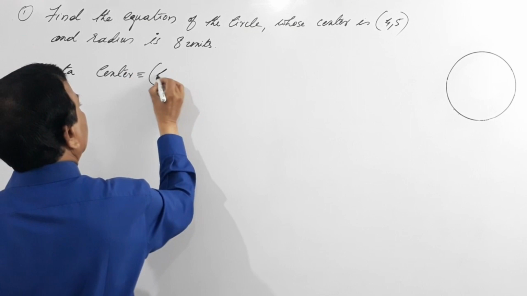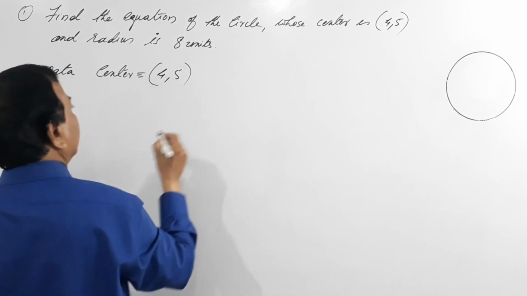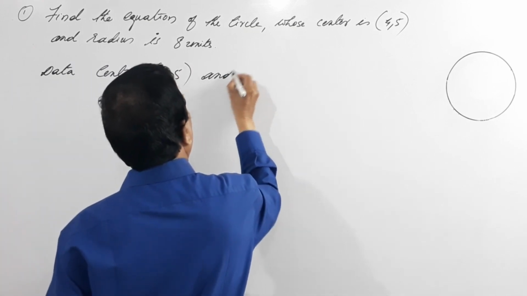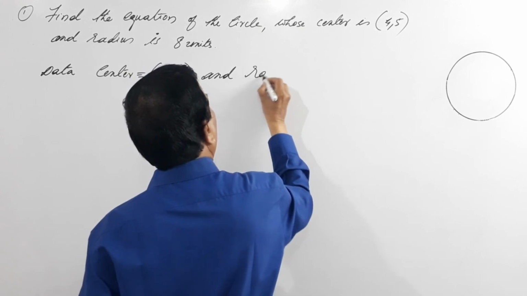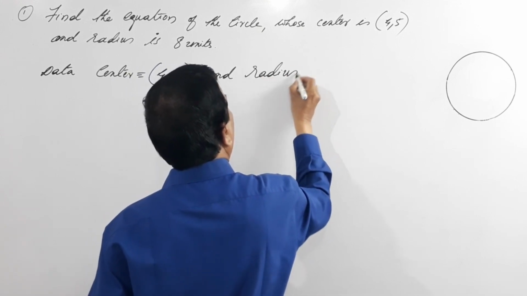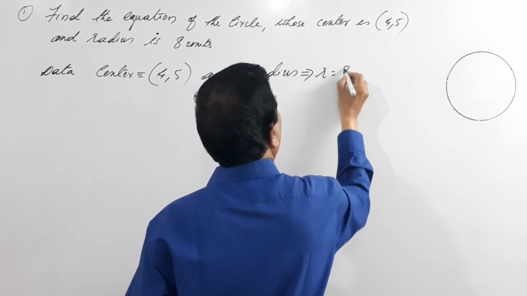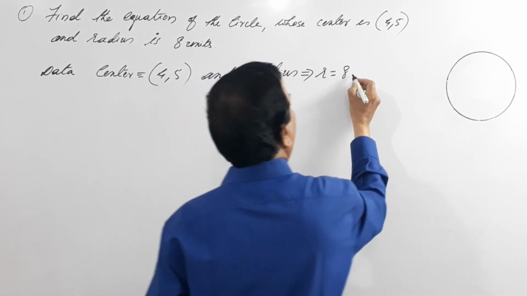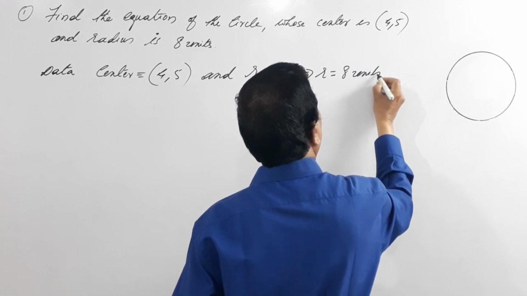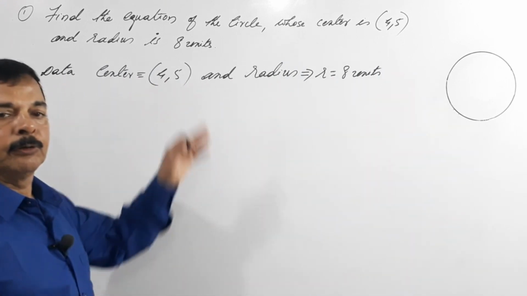Center is (4, 5) and radius r equals 8 units. So we have to find the equation of this circle.